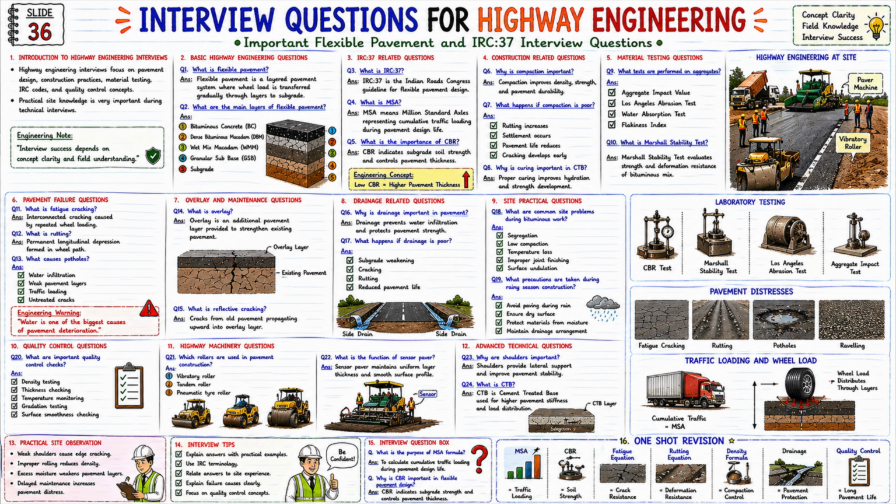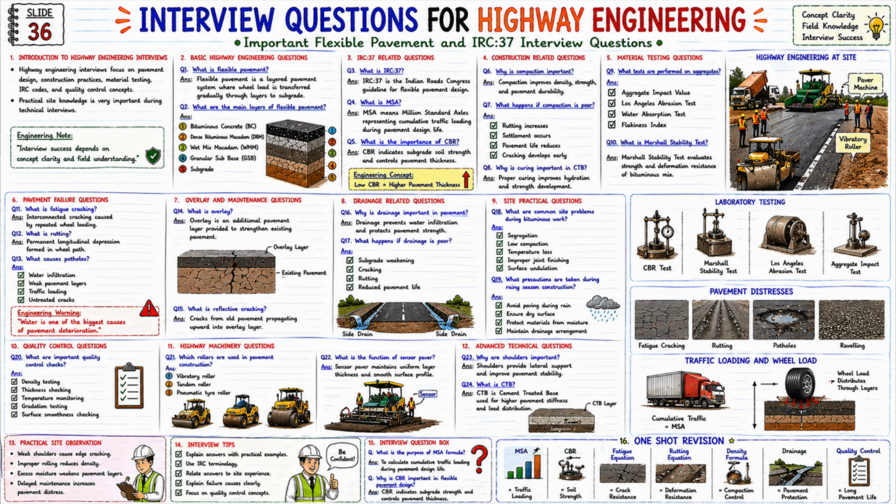15. Rapid fire revision. MSA means traffic loading. CBR means soil strength. Fatigue means crack resistance. Rutting means deformation. Density means compaction control. Drainage means pavement protection.